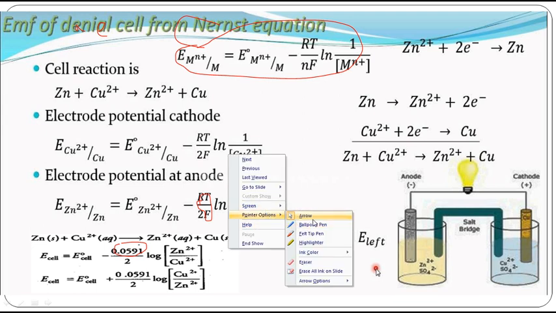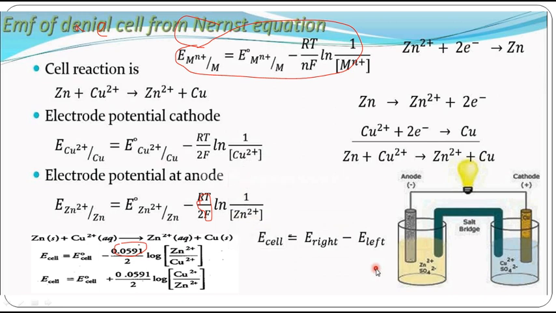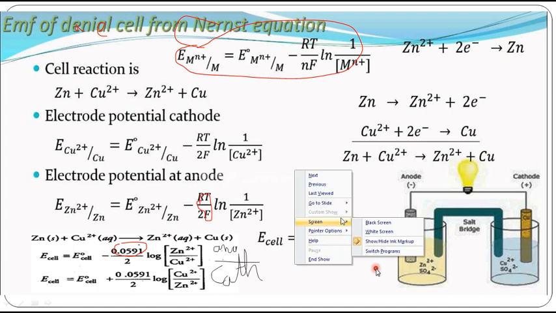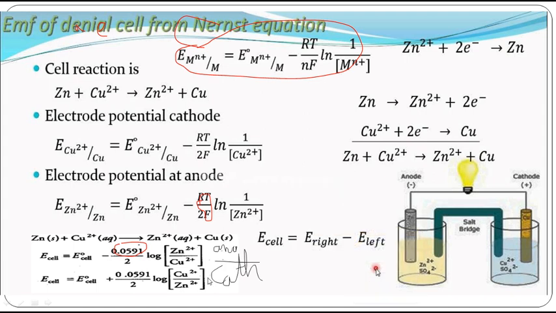You can write anode concentration by cathode concentration like this, if you know which is acting as anode and which is acting as cathode. So what is the formula? Nernst equation. If a question comes to calculate the potential of a cell, you must know E naught cell, which is E cathode minus E anode.